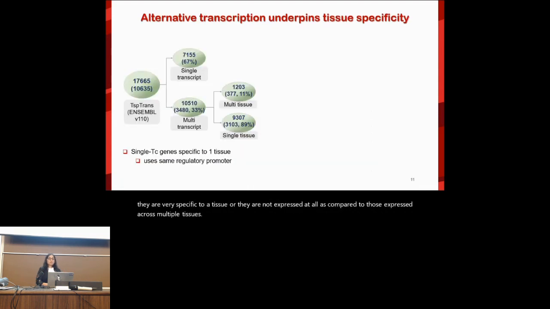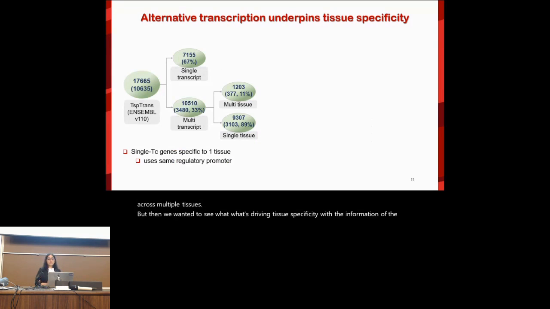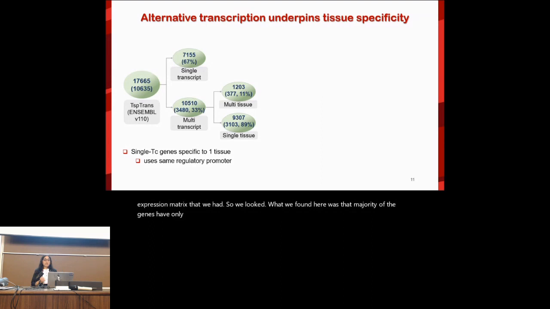But then we wanted to see what's driving tissue specificity with the information of the expression matrix that we had. What we found here was that the majority of the genes have only one transcript per gene, which are tissue specific, and the rest, which is 33%, are multi-transcripts. So many transcripts of a gene are tissue specific.